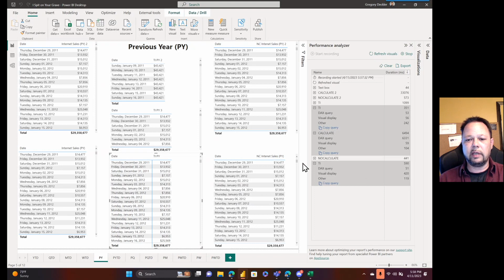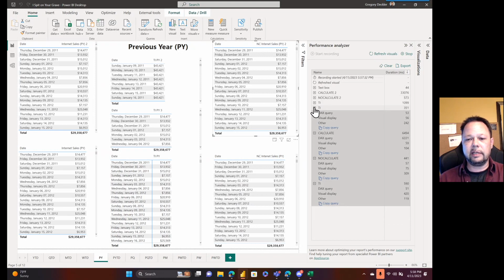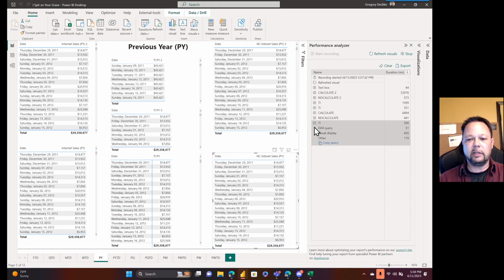Then we have our no calculate, which is 57 milliseconds, or 91 milliseconds for the version that doesn't use the helper column. So with the helper column, it returns essentially a tie with the time intelligence functions. No real difference there.